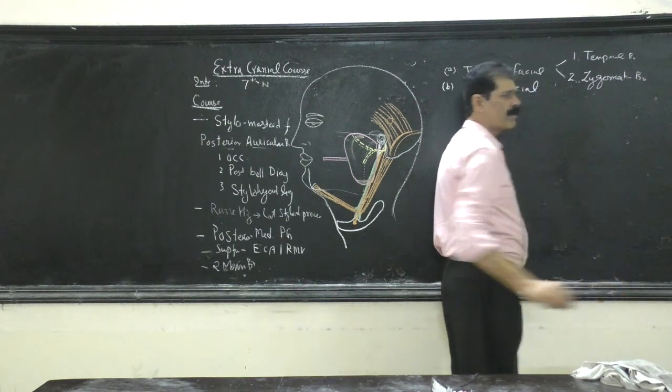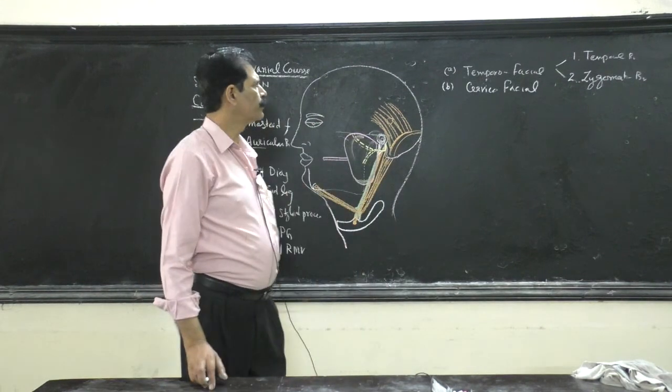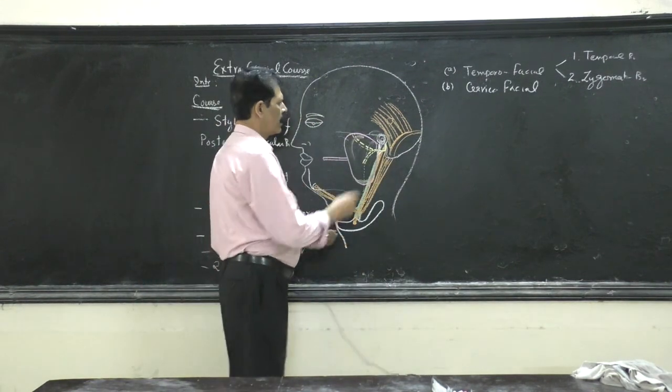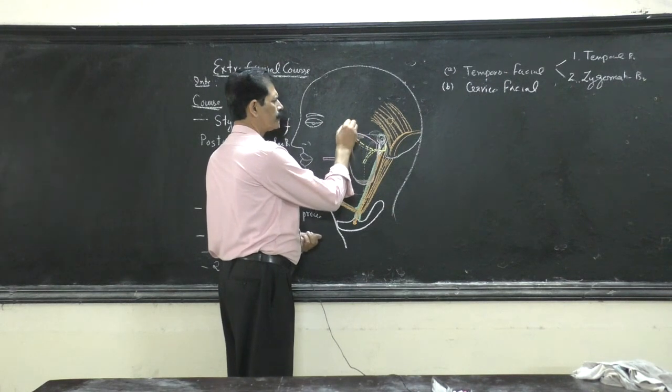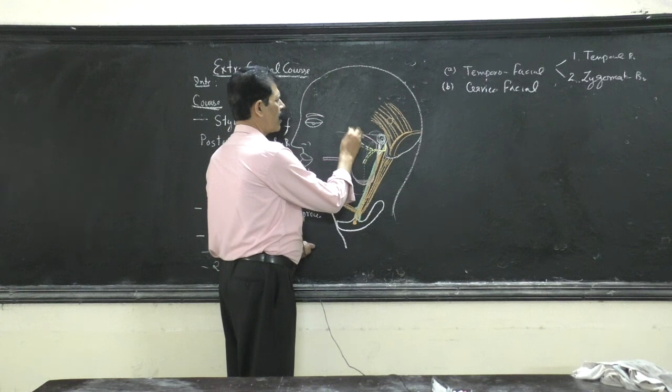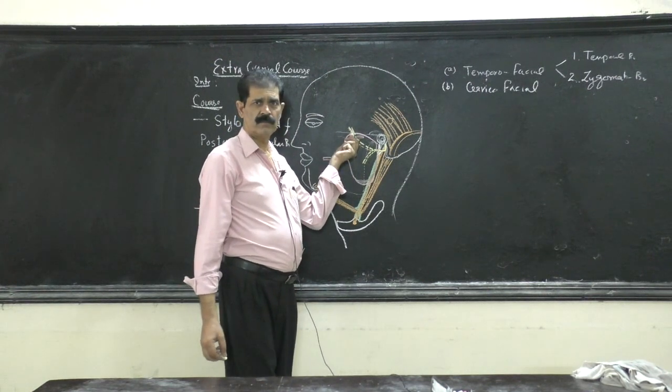This nerve, called temporofacial, runs obliquely upward and forward and comes out of the anterior border of the gland.